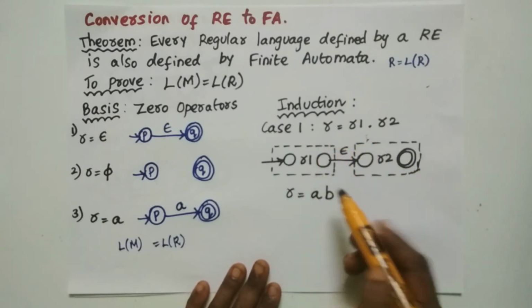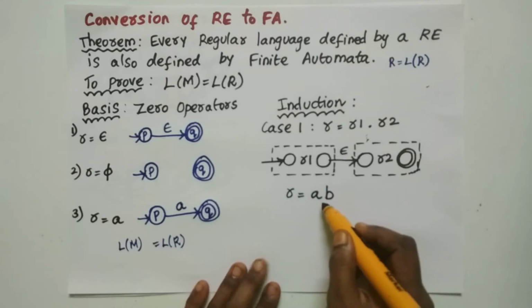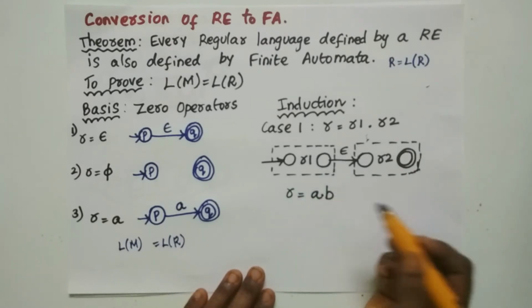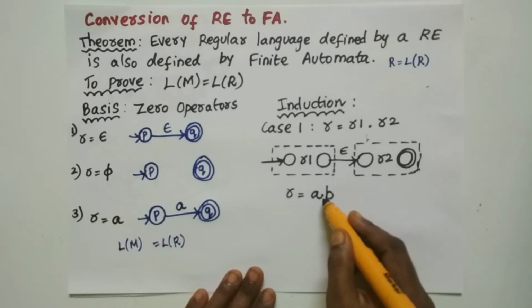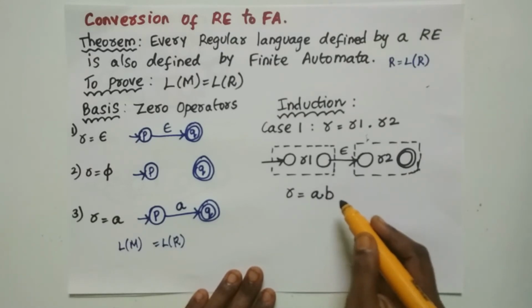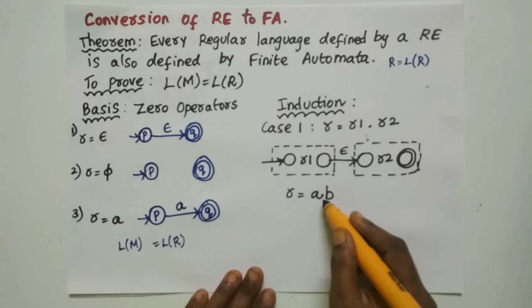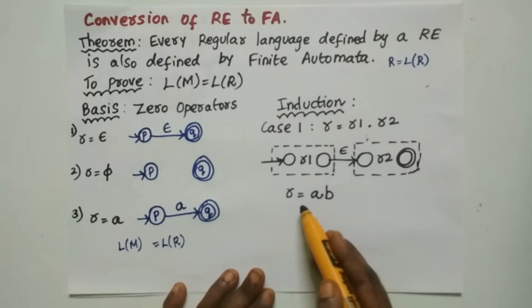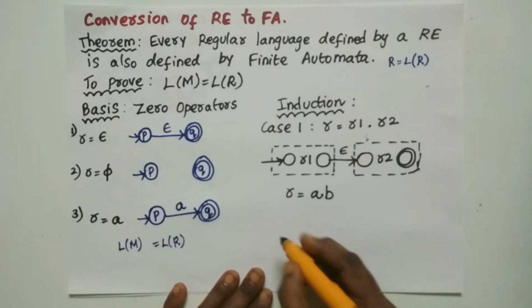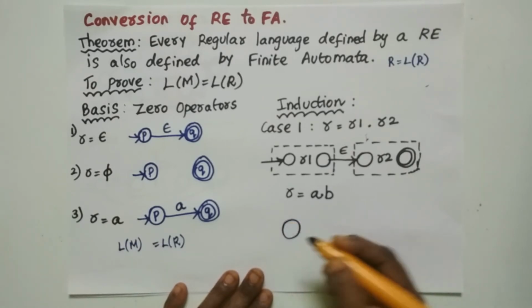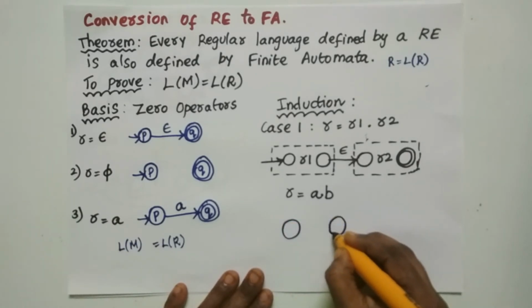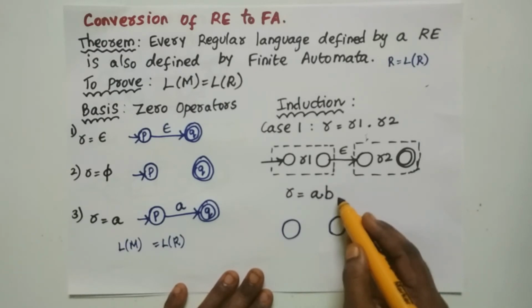Now let us see an example for R equal to A concatenation B. Whether the dot is specified or not, R equal to AB, everything is indirectly a concatenation. So how can we have an automata for this? As we have seen already, you will have a regular expression R1 equal to A here, R2 equal to B here.